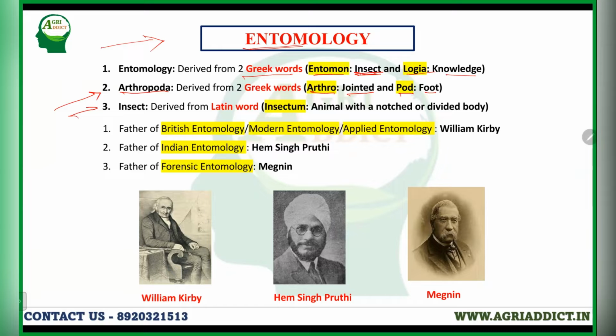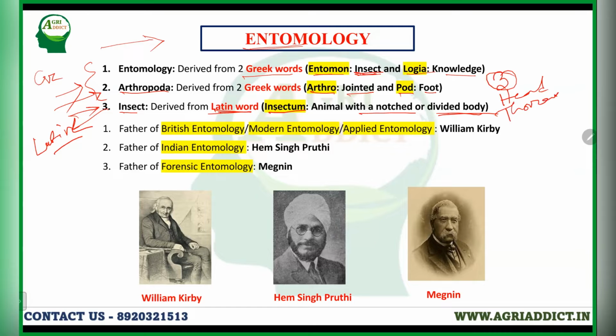Next, insects, our main subject matter. The word insect is derived from a Latin word. You need to remember this: entomology and arthropoda are two Greek words, but the word insect is derived from a Latin word. The meaning of the Latin word insectum is animal with a notched or divided body. You all know that the body of an insect is divided into three parts, head, thorax, and abdomen.